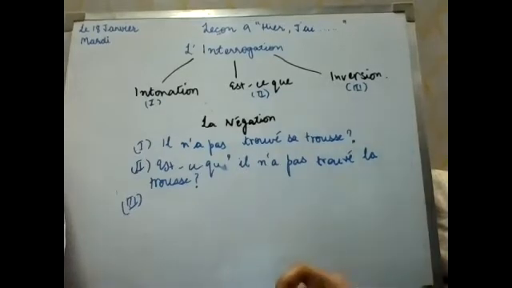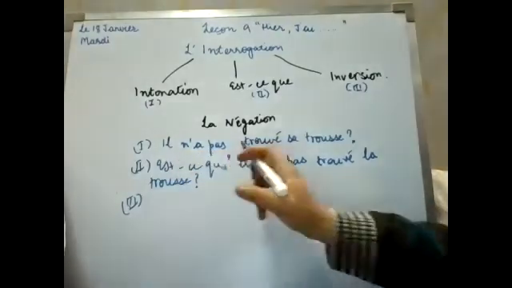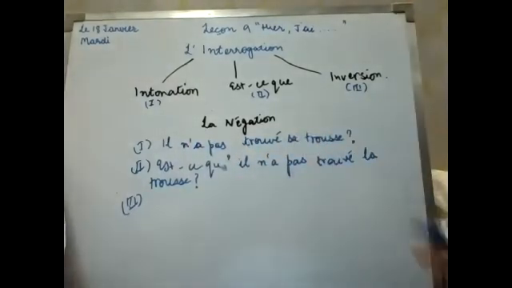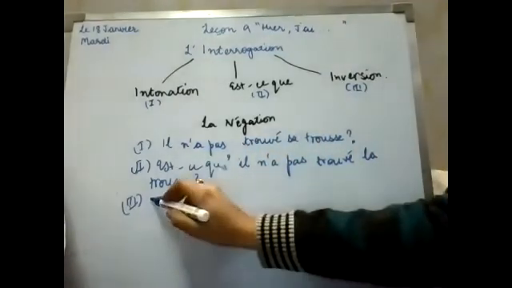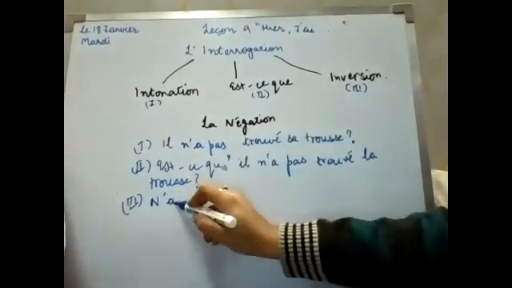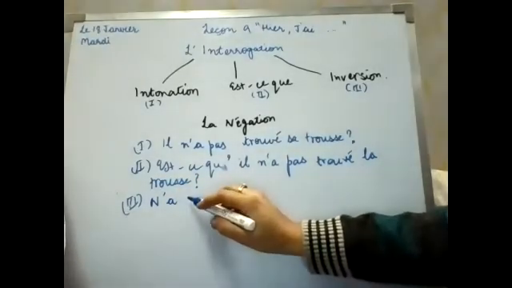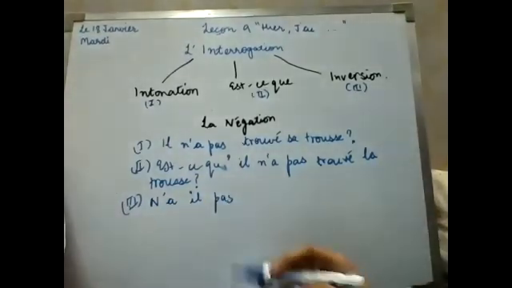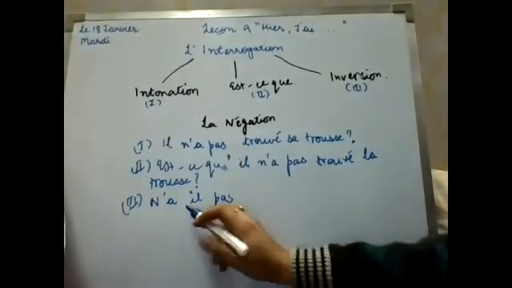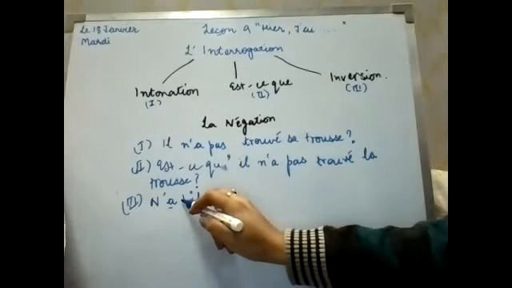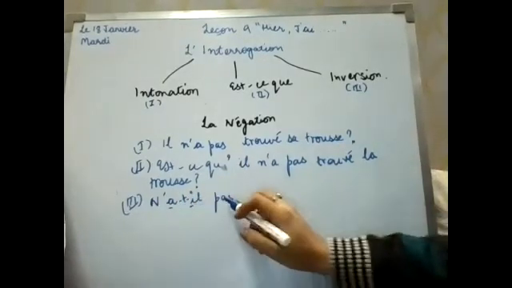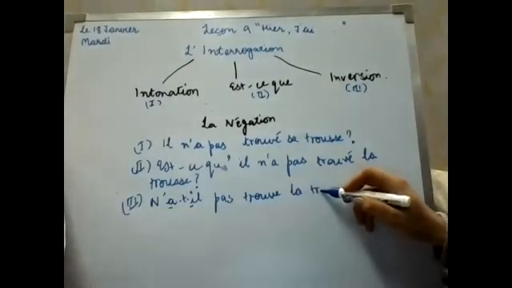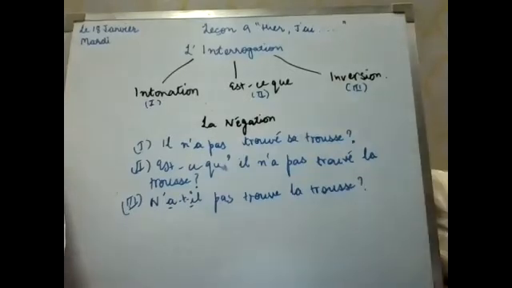Now for the third form, what did we do? Without negation, il a trouvé sa trousse. Now first will be the negation: n' then a, il, then pas will come. N'a il pas. Again, a and i are vowels, so I will place t in between: N'a-t-il pas trouvé sa trousse? Question mark.